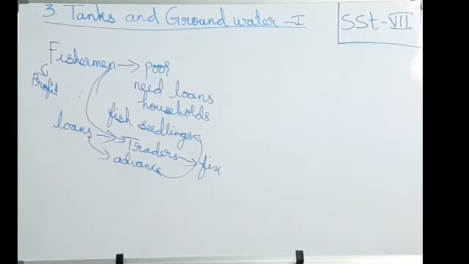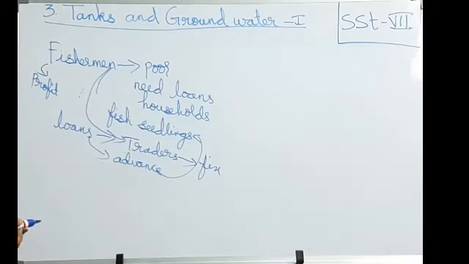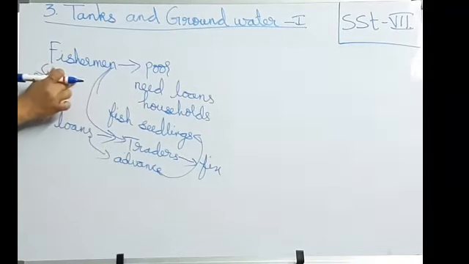What will he do? In return, the fisher folk have to sell all the produce to the trader at a price fixed by whom? The trader only. So how will he fix it? About 10 to 20% below the actual market price. So that means the fisherman may not get more profit.